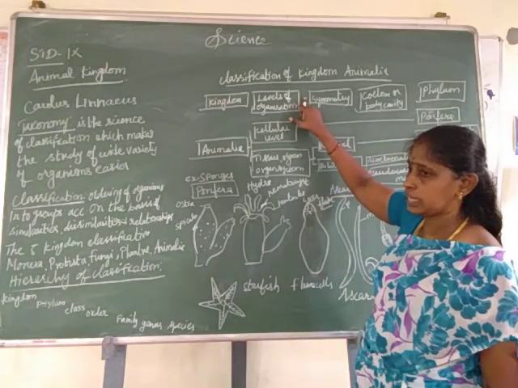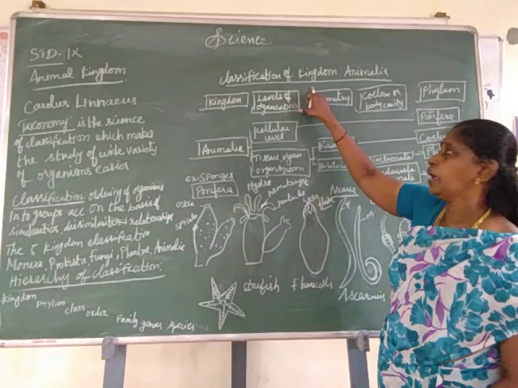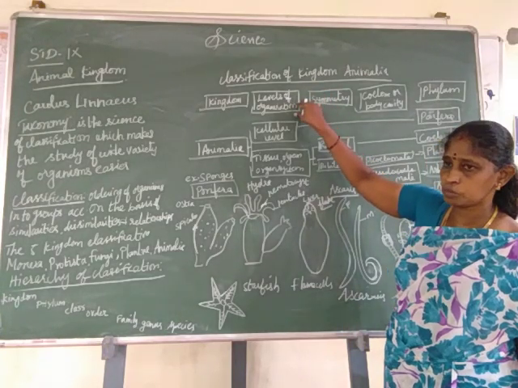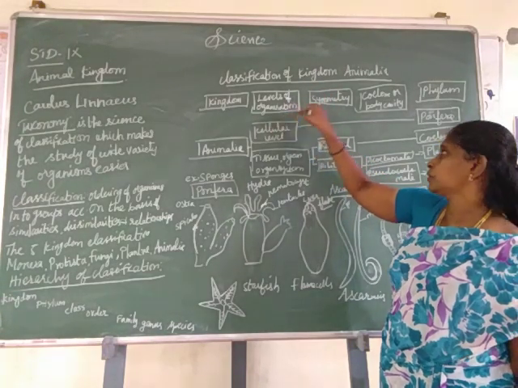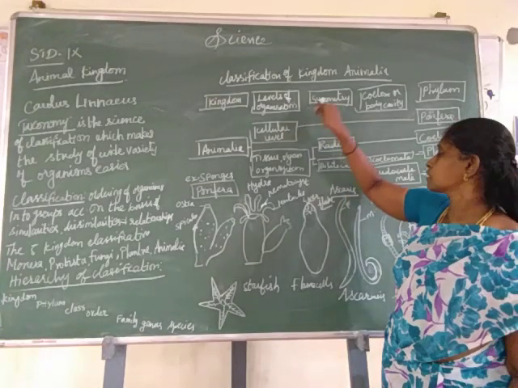Next one, germ layers. The germ layers are formed during the development of an embryo. There are two types of germ layers, diploblastic and triploblastic. Next, symmetry.